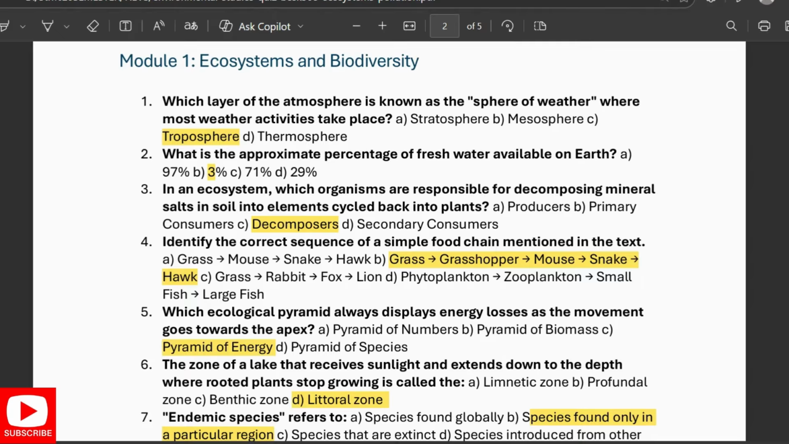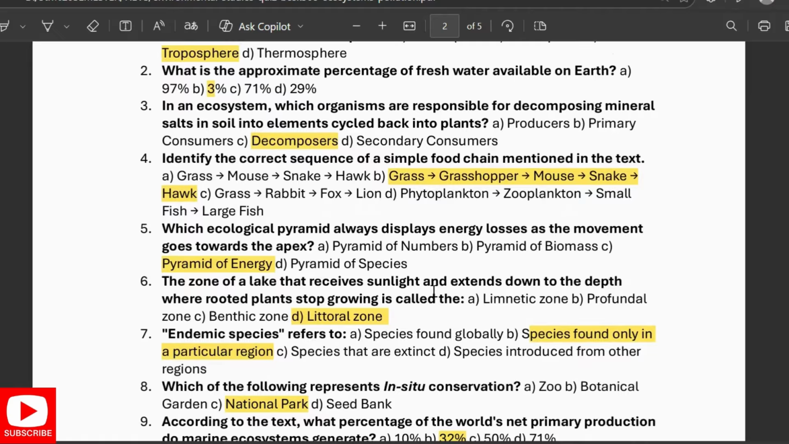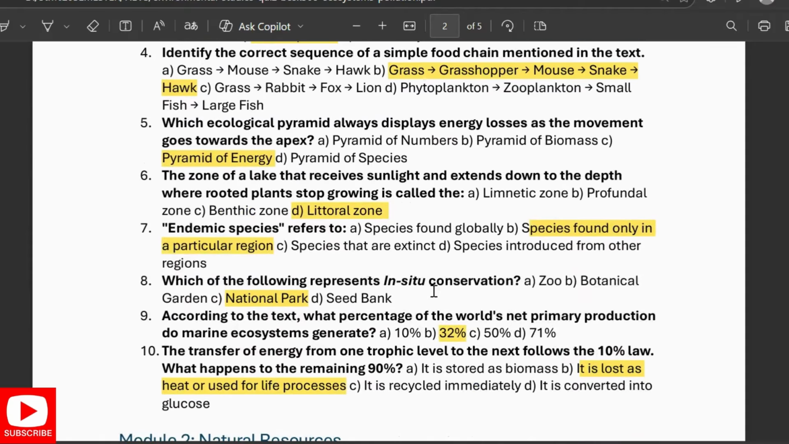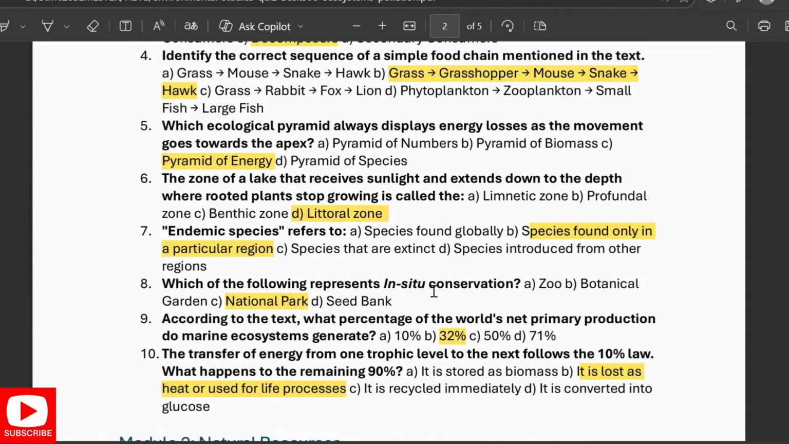Which ecological pyramid always displays energy losses as the movement goes towards the apex? The pyramid of energy. The zone of a lake that receives sunlight and extends down to the depth where rooted plants stop growing is called the littoral zone. An endemic species refers to species found only in a particular area. Which of the following represents the in situ conservation? National park. According to the text, the percentage of the world's net primary production that the marine ecosystem generates is 32%. The transfer of energy from one trophic level to the next follows the 10% law. What happens to the remaining 90%? It is lost as heat or used for life processes.